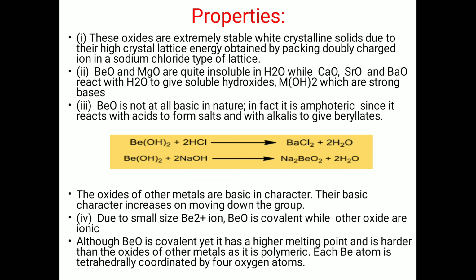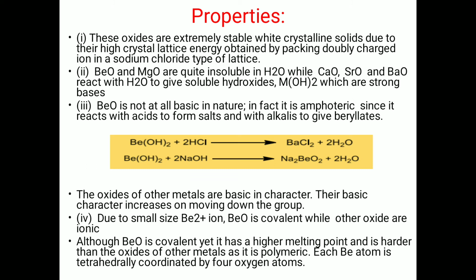The oxides of other metals are basic in character. Their basic character increases on moving down the group. Due to the small size of the beryllium ion, beryllium oxide is covalent while other oxides are ionic.